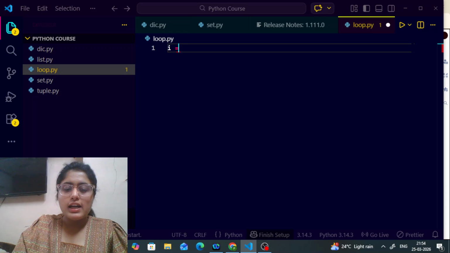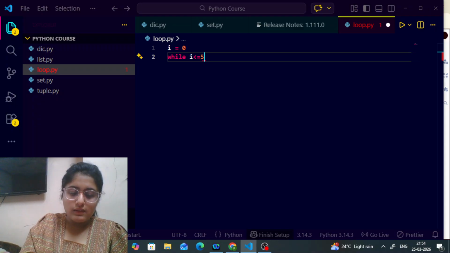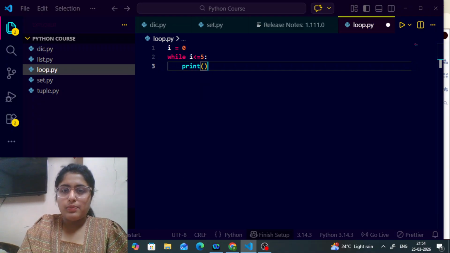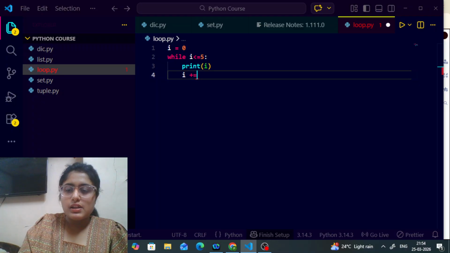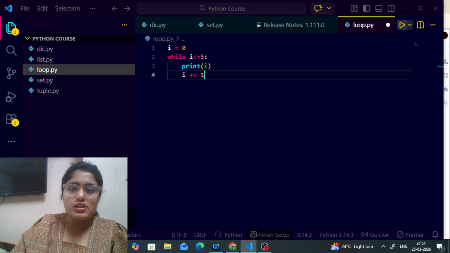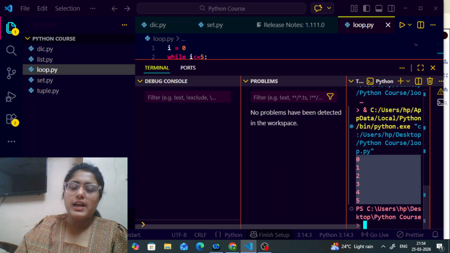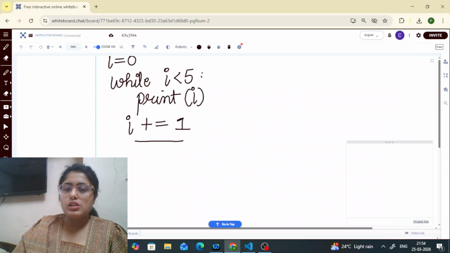So let's say i equals 0. Okay, and then I'm writing over here while my i is less than or equal to 5. Okay, I have to simply print, in this case, i. Okay, and then I will simply write over here i plus equals 1. Okay, so let's just run this piece of code and let's see what is getting printed. So yes, 0 to 5 is simply getting printed, and that is how we can run our while loops. I hope this is also getting pretty much clear to all of you.